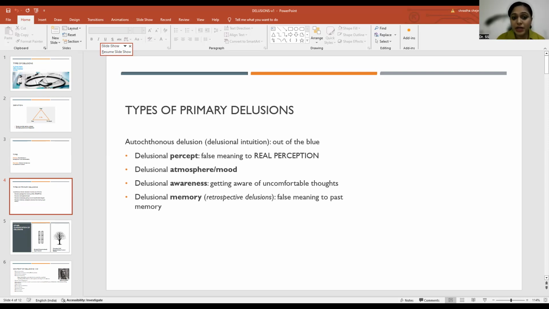Third, delusional awareness. Here, the person with delusion will gradually start becoming aware of their uncomfortable thoughts. For example, as we spoke about in the first example, a person with delusion is saying that he can hear the aliens communicate with him.